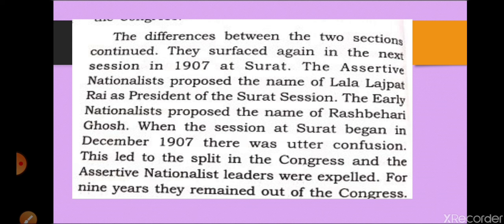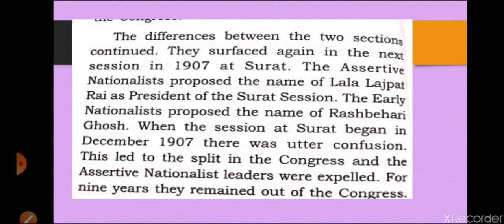Means early nationalists thought that by the moderate way we can get success, or we can get home rule. But assertive nationalists thought that we cannot get our aims by the moderate or mild way. We have to be aggressive, otherwise our rights cannot be achieved. So in 1906 this dispute was resolved when Dadabhai Naoroji was elected as the president of Congress. But in 1907 this dispute could not be solved, which is known as the Surat session.